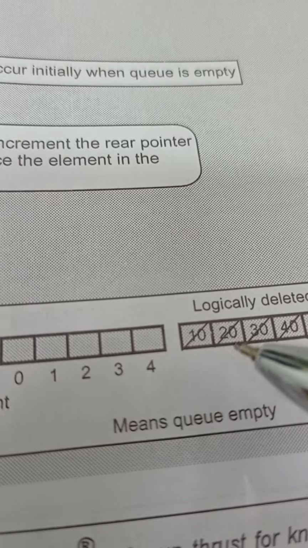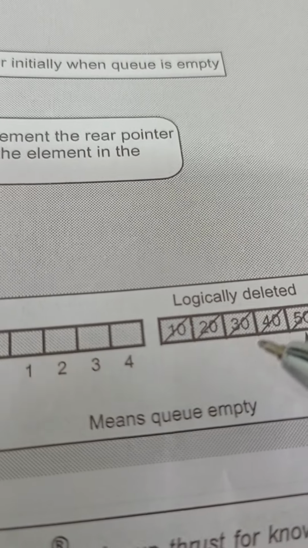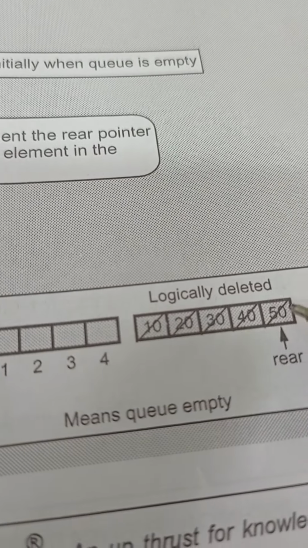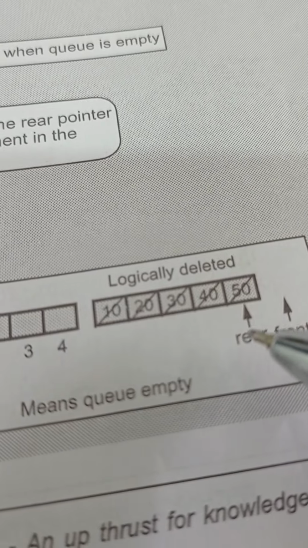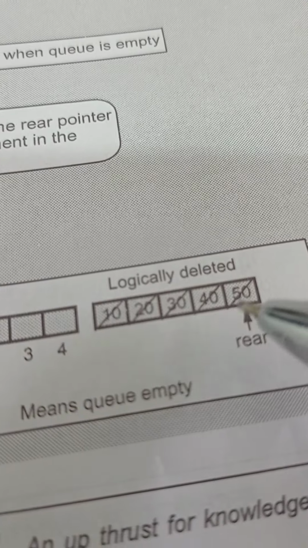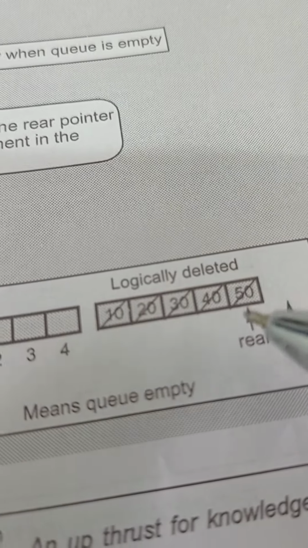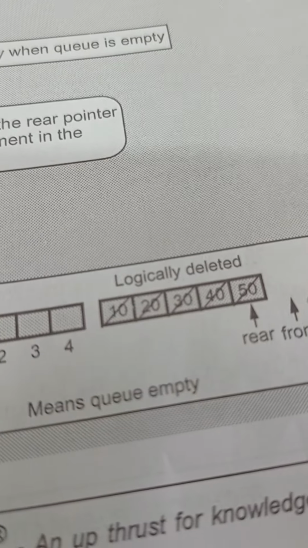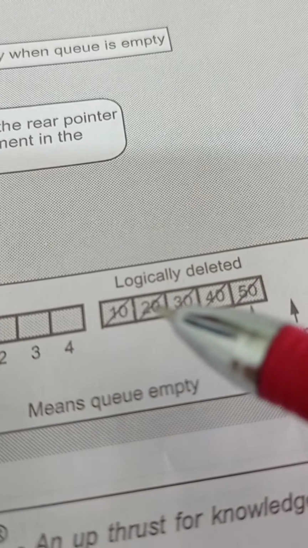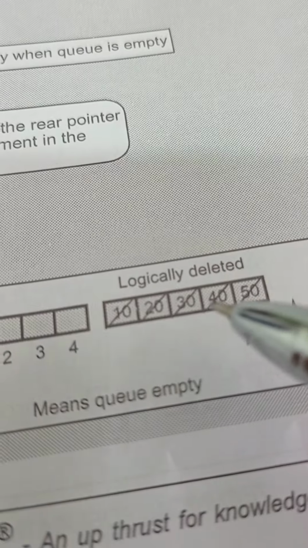After this, front is incremented. Now we can delete the next data. Suppose we delete all like this. When front is equal to rear, it can delete this data. After that, it is incremented. When it is incremented here, what happens? Already it has deleted all the items which were in the queue.